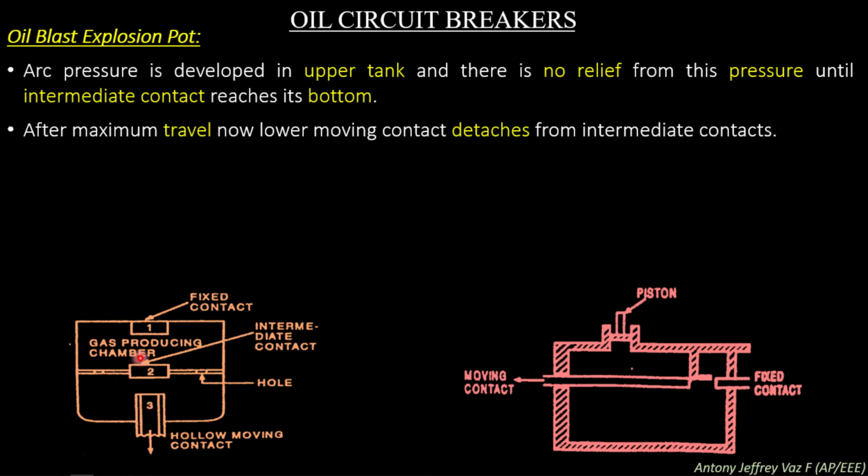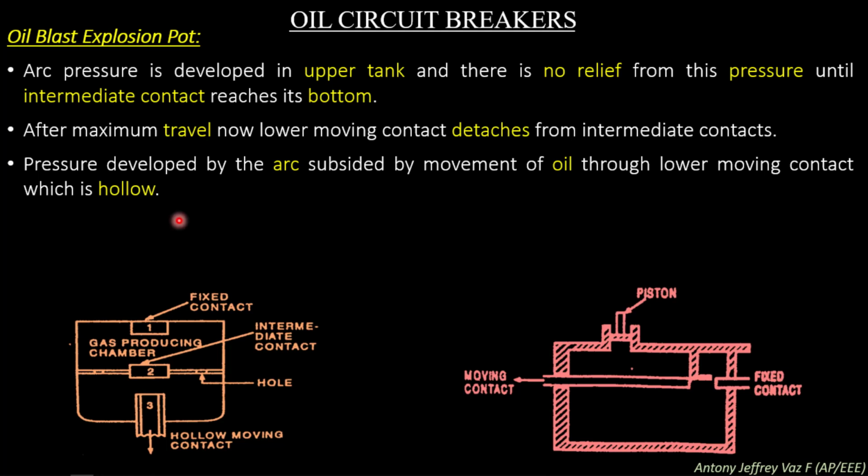So in this case, the first and second contact will disconnect, and the second and third contact will disconnect later. Pressure developed by the arc subsides by movement of oil through the lower moving contact, which is hollow. So the arc which is created will be extinguished between the first and the second moving contact itself.